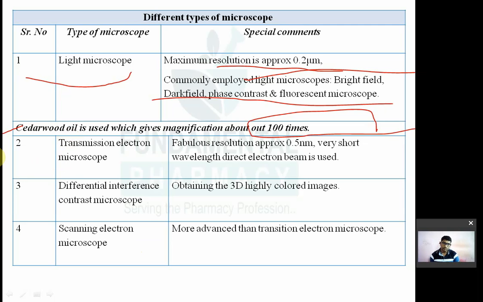Now the second type of microscope is the transmission electron microscope. Again it will give very good resolution, fabulous resolution. Fabulous means very good. Fabulous resolution of 0.5 nanometer. So it can distinguish objects which are at a distance of 0.5 nanometer.